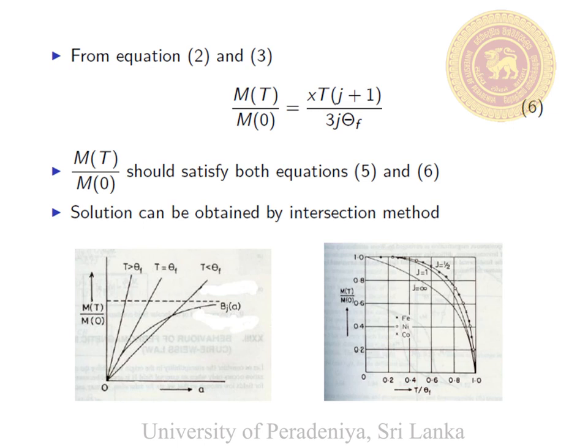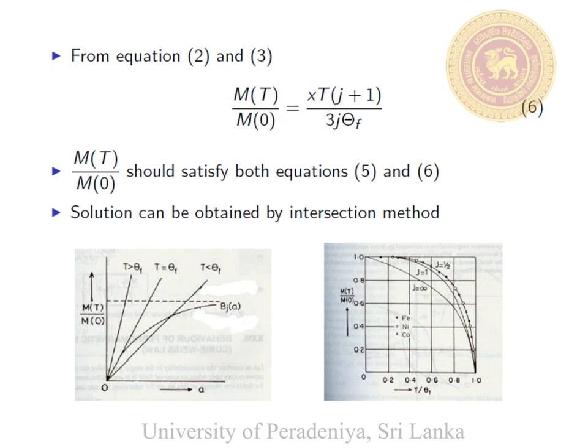So here the slope of the straight line depends on the temperature. When the temperature is larger than theta_F, the straight line does not intersect the curve, so there is no spontaneous magnetization. When the temperature is less than theta_F, the straight line intersects the curve, so we can observe the spontaneous magnetization at the temperatures below the Curie temperature.